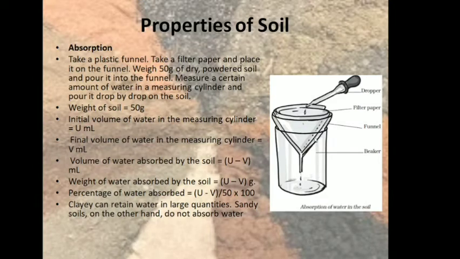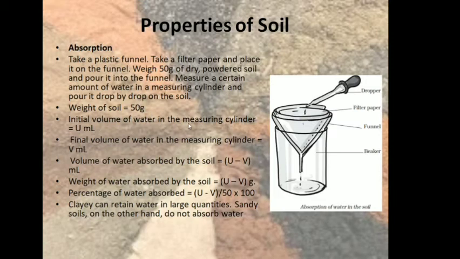So after we pour all the water, for example if we pour 50 ml of water, and then we find that the amount of water here is 30 ml, that means 20 ml has been absorbed by the soil that is present in the funnel. So now how will you calculate the absorption? First we will take the weight of the soil. So we know that we have taken 50 gram weight of the soil.